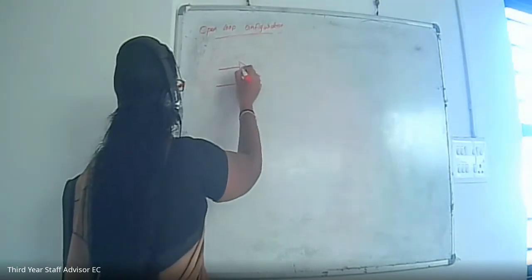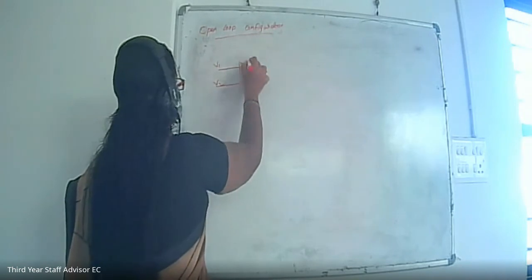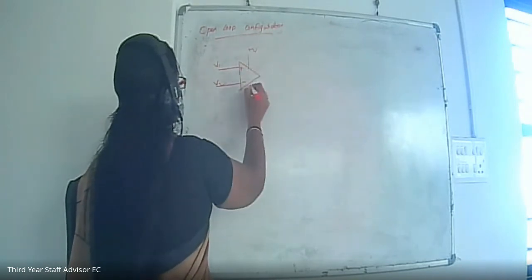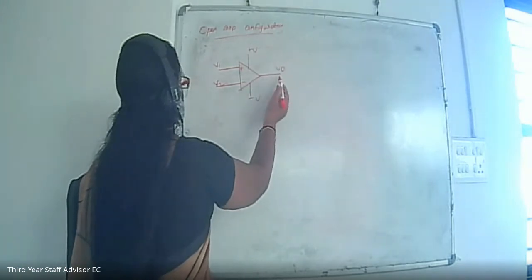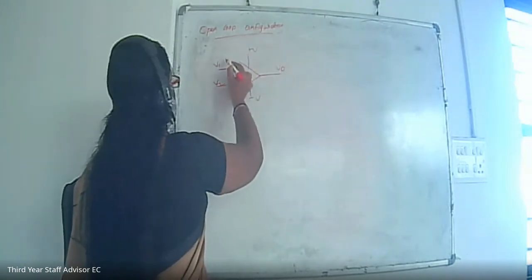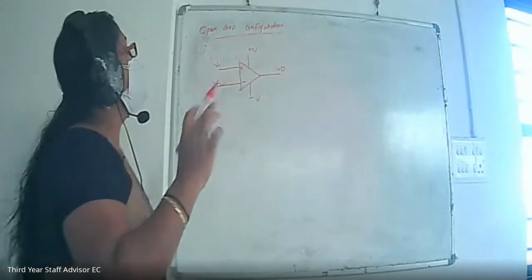See, this is an op-amp, this is the plus side, this is the minus side, V1, V2, and this is power supply plus V, and this is minus V, and this is the output V out. So here you can see that there is no connection from the output to the input. Okay, that means that part is open. So this is open loop configuration.